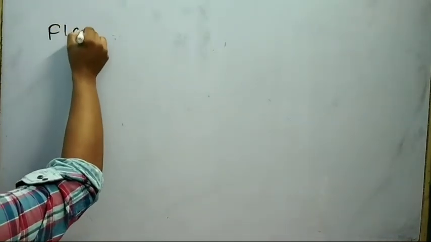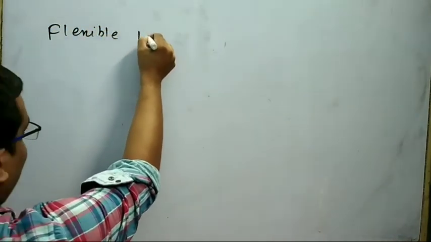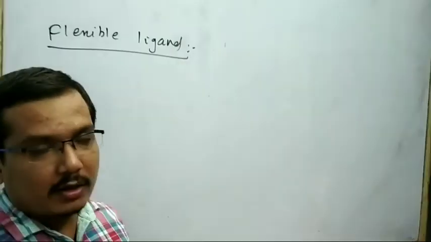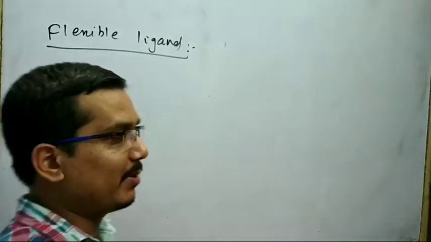Next I will explain about the flexible ligand. This is a polydentate ligand, but remember all the donor atoms do not coordinate with the central metal atom.